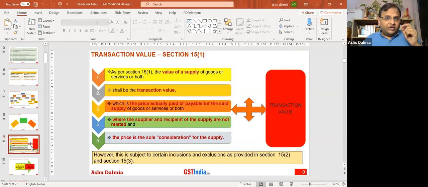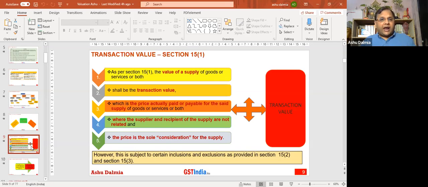If the supply is notified, for example, lottery, for example, air tickets, then in those cases, I may not require to go into section 15.1 unless an option has been given in the rule itself. If the supply is not a notified supply under section 15.5, the supplier and recipient are not related persons as per the CGST Act, and the price is the sole consideration, then the valuation will be as per the transaction value. I think this is fundamentally clear, but there are certain things which are to be included and certain things which are to be excluded from the valuation as per section 15 subsection 2.